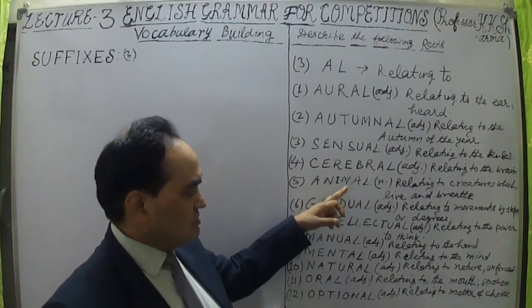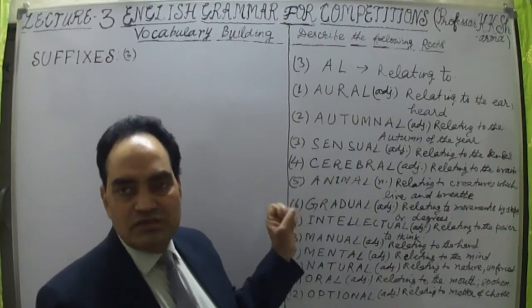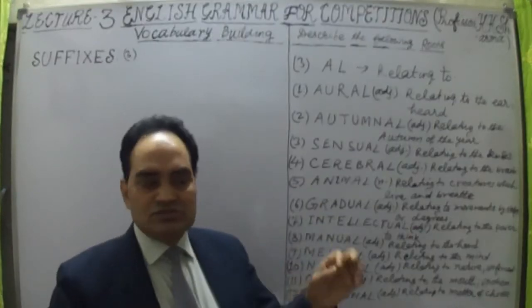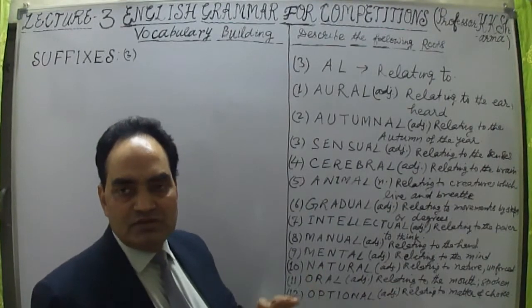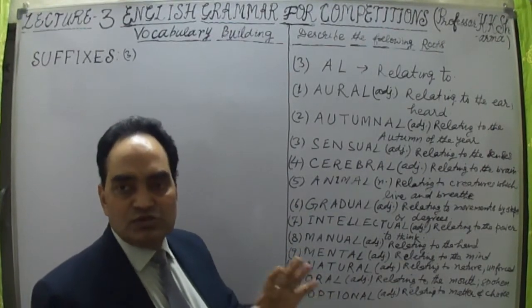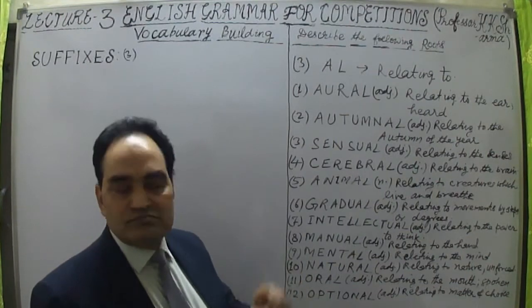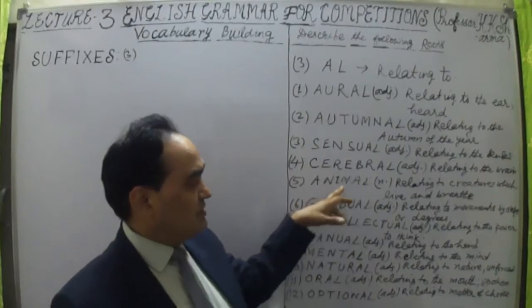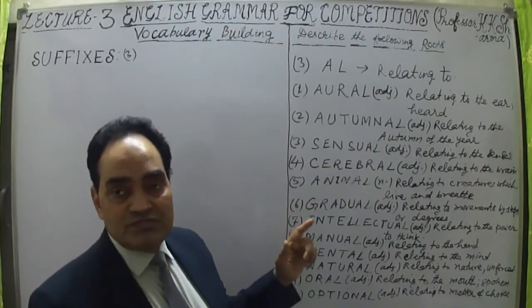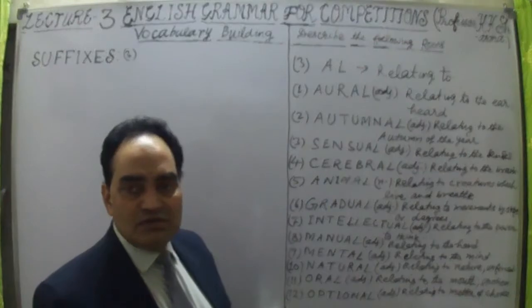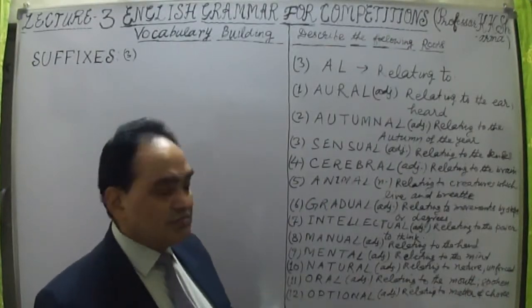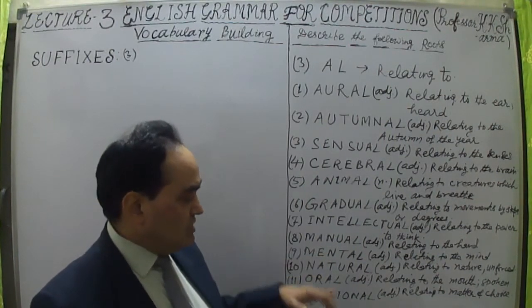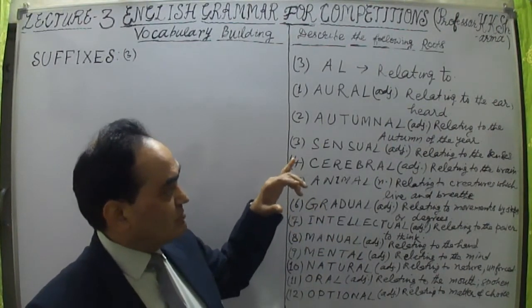Animal is taken as a noun, but it may be an adjective also. We know that animal means, for example, a pet animal. A cow is a pet animal, a very innocent animal. Others are cruel animals, like the lion is a cruel animal, a wild animal we can say. So animal as a noun can relate to creatures which live and breathe. It may be an adjective also, because "al" is added. Mostly adjectives are framed with the help of this "al" suffix.